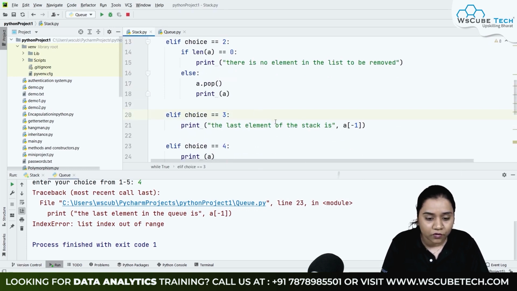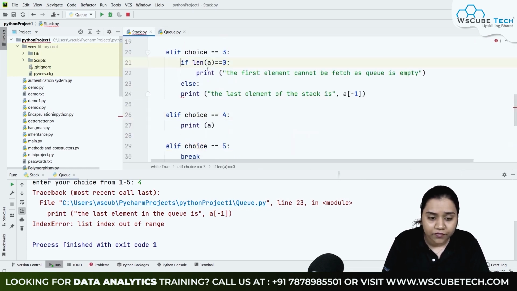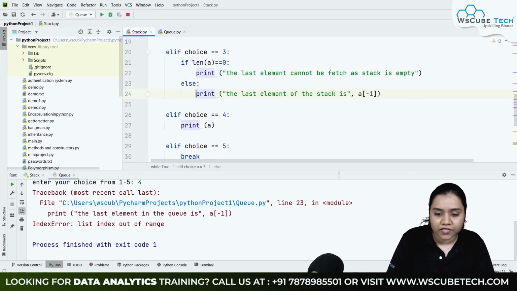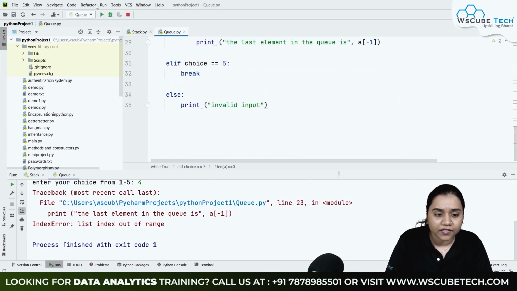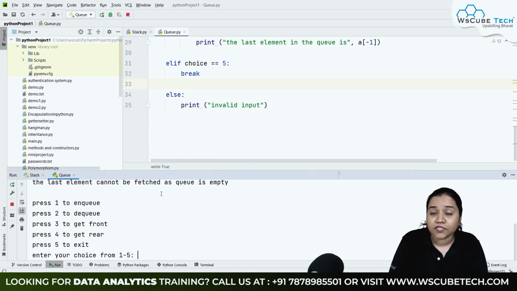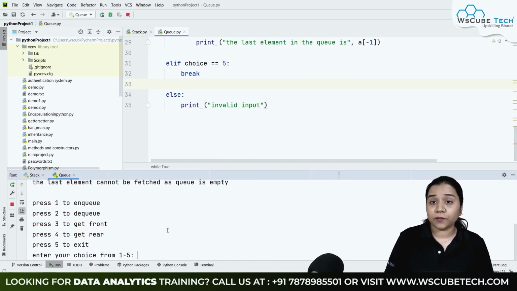So we'll be doing the same thing over here, that I'll be writing if length of A is equal to 0, it will say the last element cannot be fetched as stack is empty, and then we will be putting this print statement inside. So now if I run the queue once again and try to write number 4 over here, it gives me the last element cannot be fetched as Q is empty. So now it is working properly. All our methods are working properly over here.